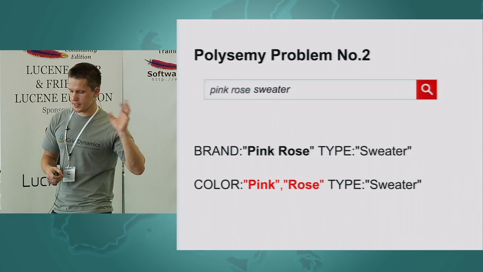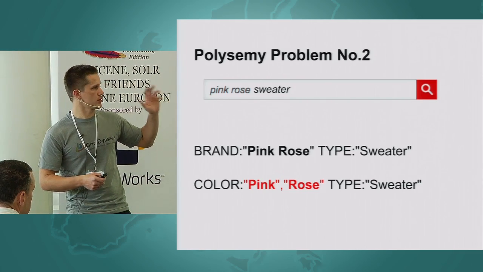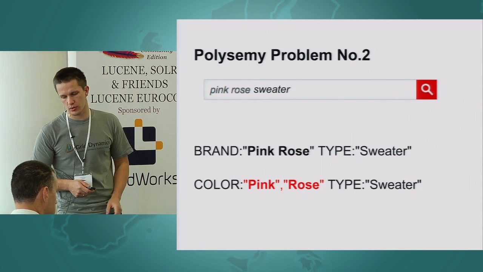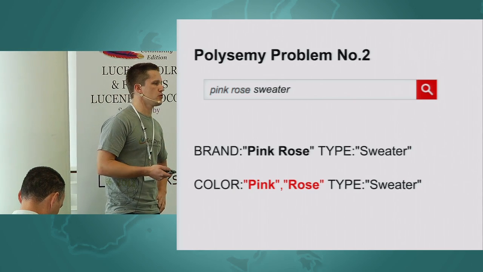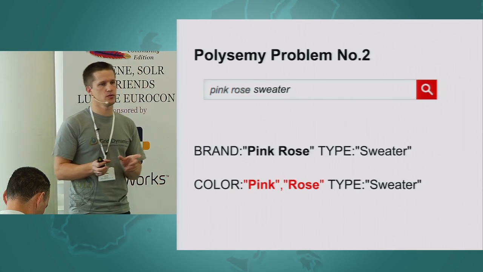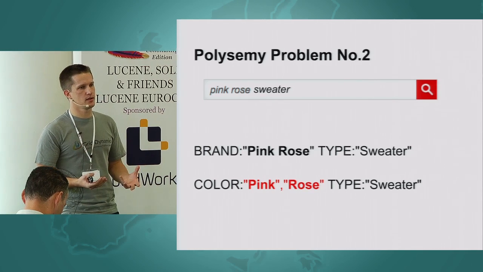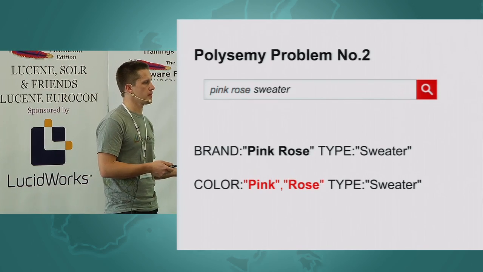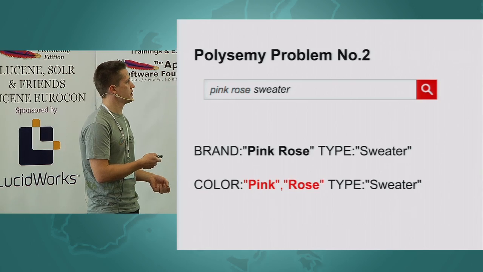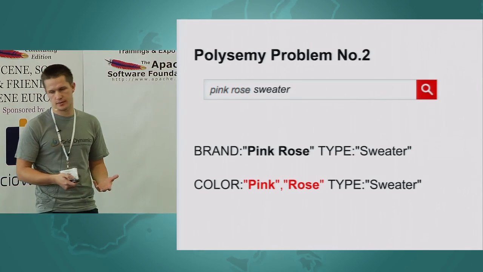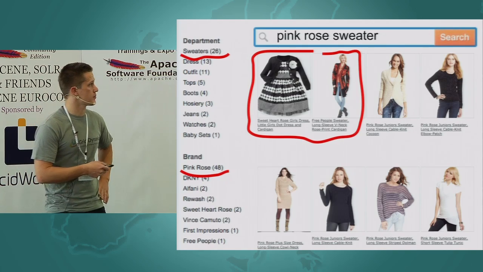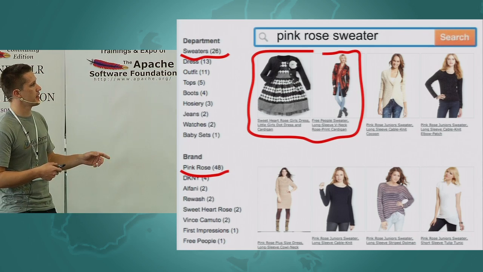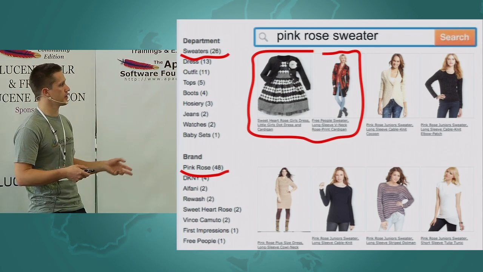And here's the opposite side of the problem. The problem is called polysemy, when the same word can have different meanings in different contexts. So we think if a user puts together these two words, pink and rose, they do not search for color, right? They search for this particular brand. There is a brand, pink rose. And these two words should not be recognized as colors, right? In a usual search engine, these two products have been matched because they have pink and rose colors in their product names.